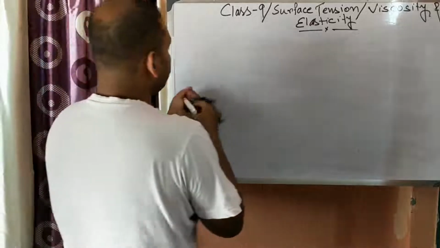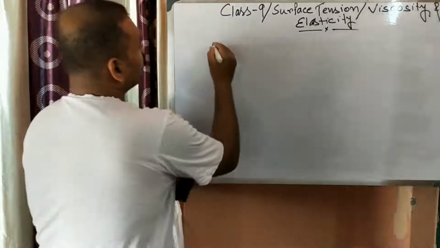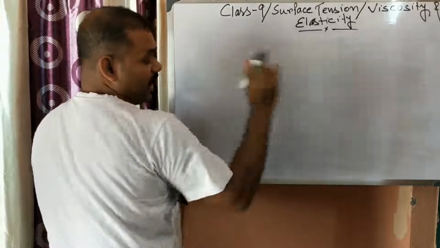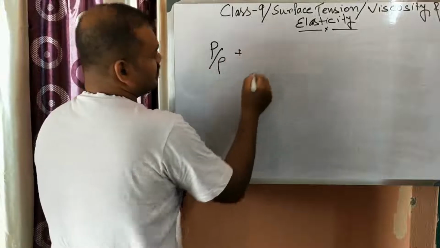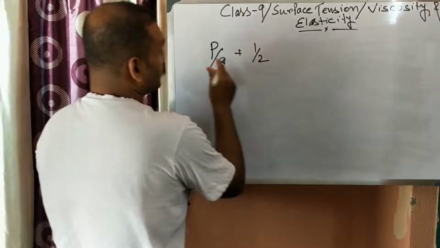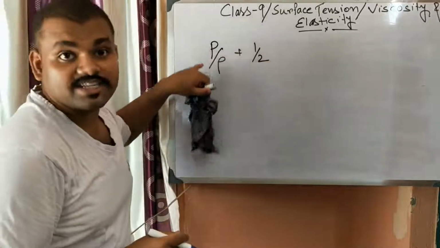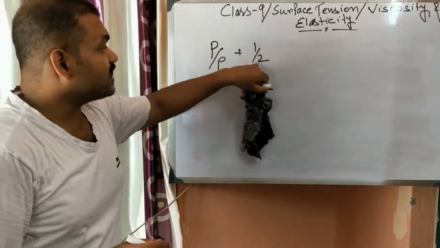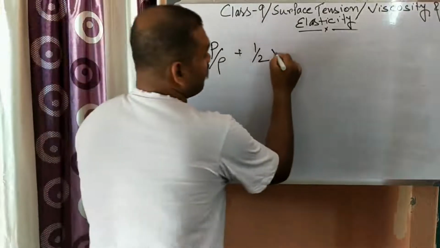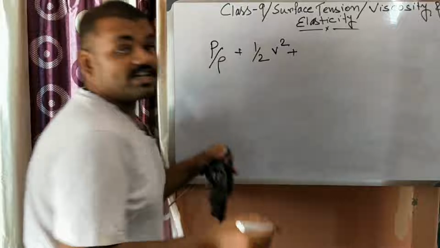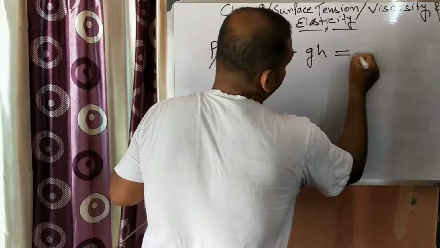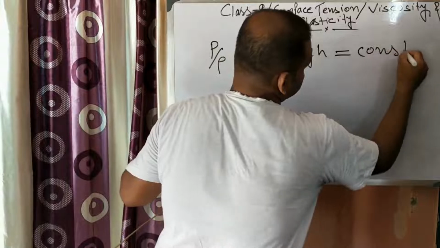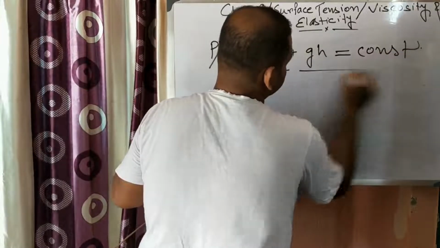So pressure energy per unit mass P by rho, plus kinetic energy per unit mass half v square, plus potential energy per unit mass gh remains constant. This is known as Bernoulli's theorem.